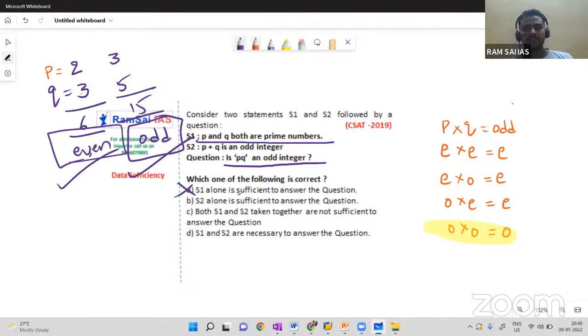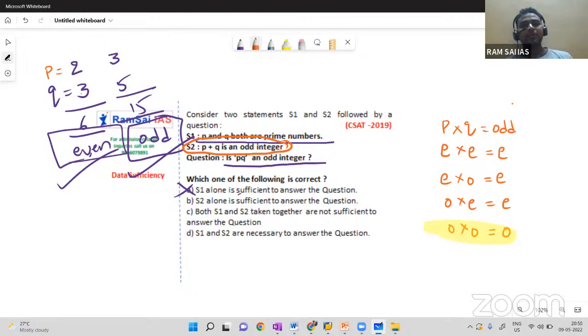I can eliminate it. I'm sure a few of you might be confused with this case. So just do one thing: after uploading the video, go through this particular question again, then you will understand it easily. Okay, next one. When one alone is not sufficient, look at the second one.